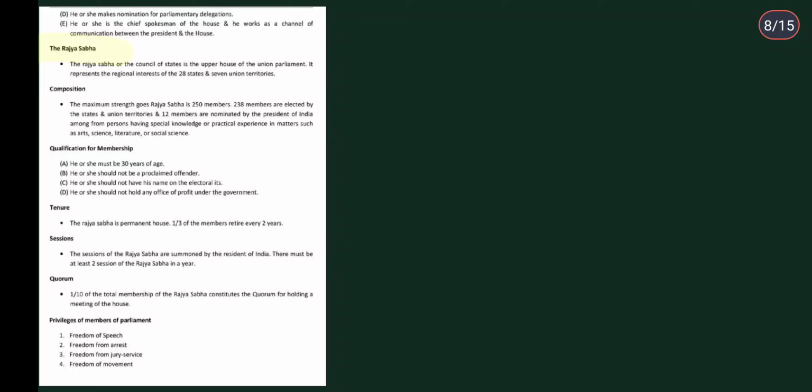As far as Rajya Sabha is concerned, the Rajya Sabha or the Council of States is the upper house, and we used to say Lok Sabha is the lower house. I'm going to compare the two so that you can remember, because that is something that could even come. So the lower house is your Lok Sabha, the upper house is your Rajya Sabha. L for lower, L for Lok, and Rajya Sabha is the upper house, the opposite of lower.